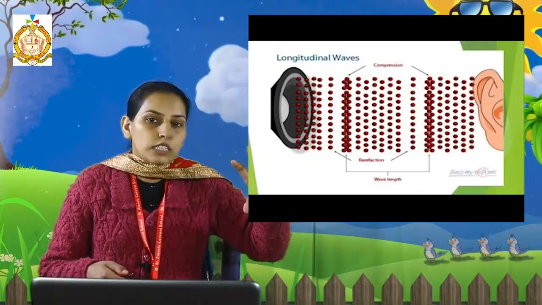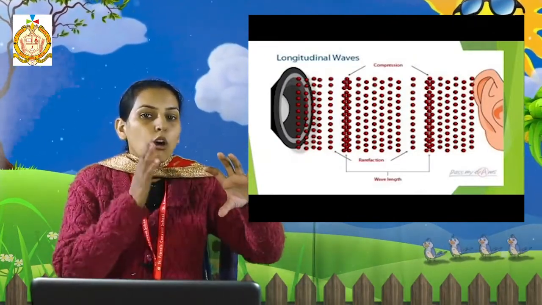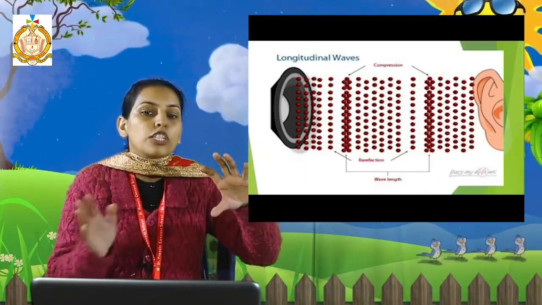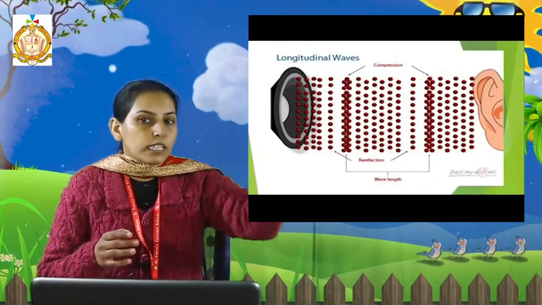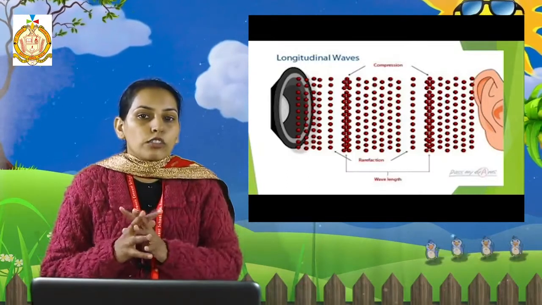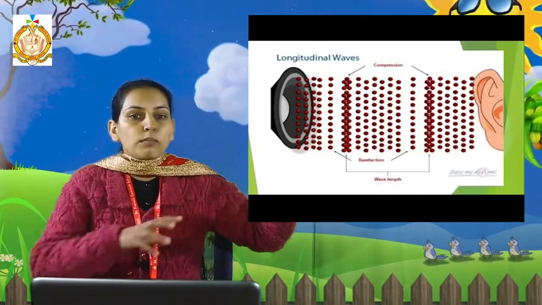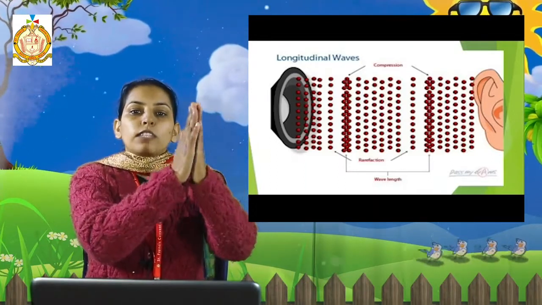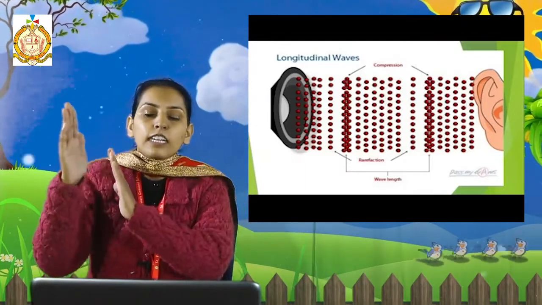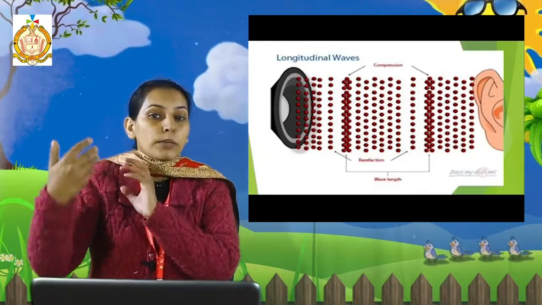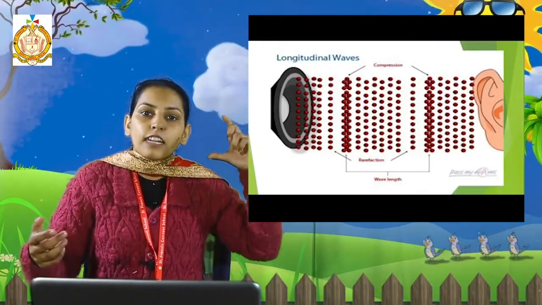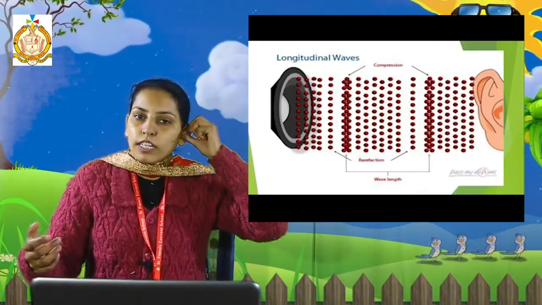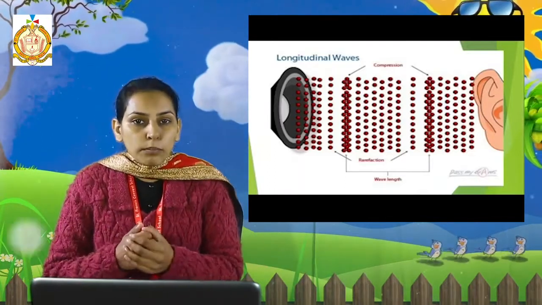For example, there is a speaker, and sound waves always travel as longitudinal waves. For example, in the dotted line, these are the longitudinal waves. When the sound comes from the speaker, it strikes the first layer, then the first layer strikes the second layer, and in the same way this process repeats, and the last layer enters our ear. With this the sound is produced.